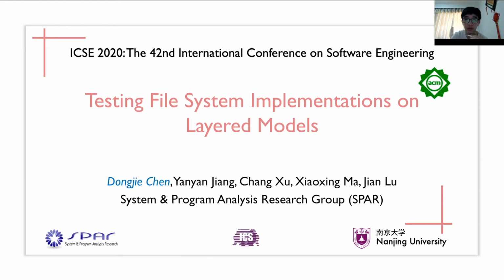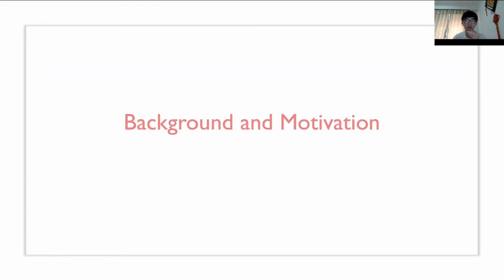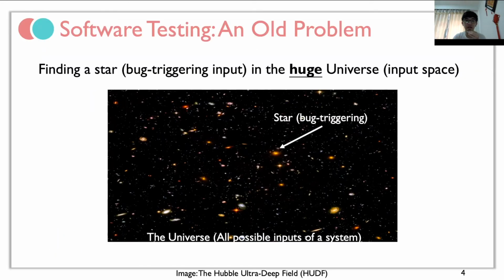In this talk, we will talk about how models benefit input generation in testing systems and how to build a layered model for complex systems. Software testing, or finding inputs to manifest bugs, is an old problem. It's analogous to finding stars in an extremely huge universe.